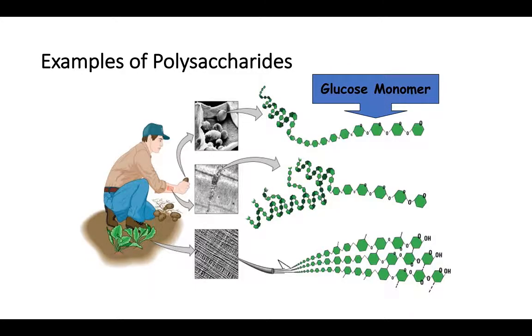The first one, actually these are the glucose monomers. If you take a closer look, each one of these is a glucose, and they're all linked together to form this really long chain. So you can see the person in this picture is some kind of farmer, and he's holding a potato, and potatoes contain a type of polysaccharide known as starch. Okay, the second one you can see is pointing at the man's skin, and that is because the animals have this polysaccharide known as glycogen. And then the third one, pointing to the plant, is cellulose, which is a type of plant fiber.